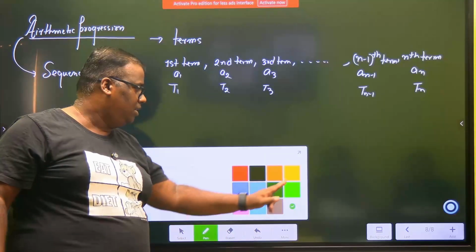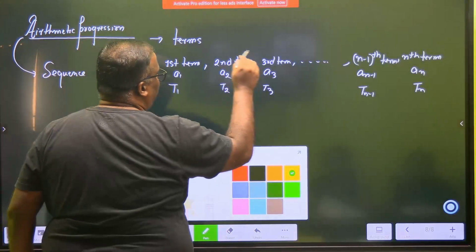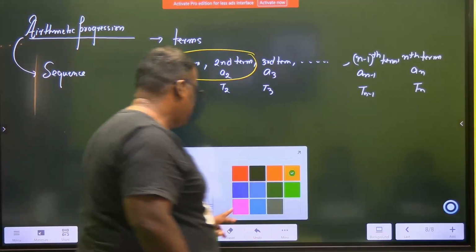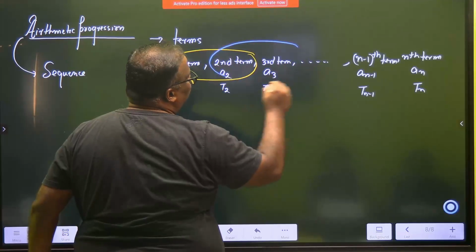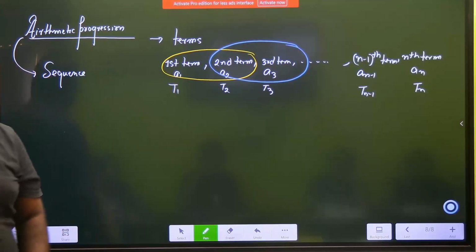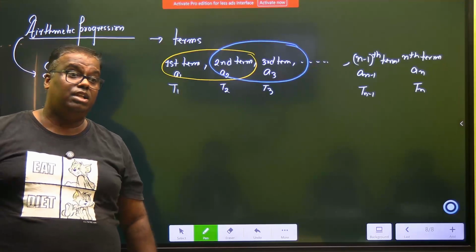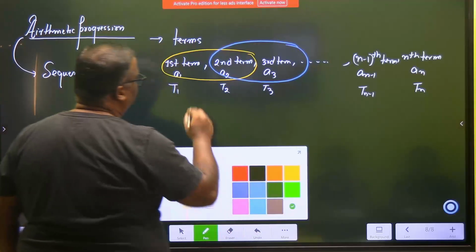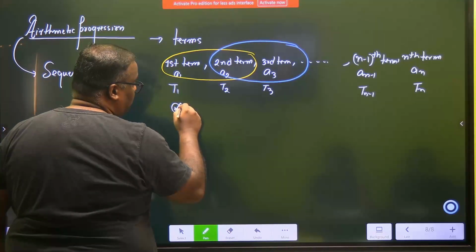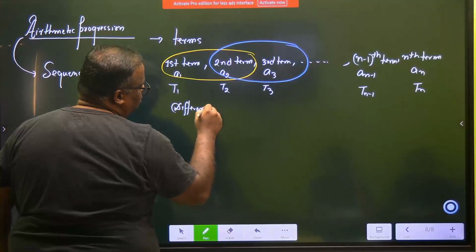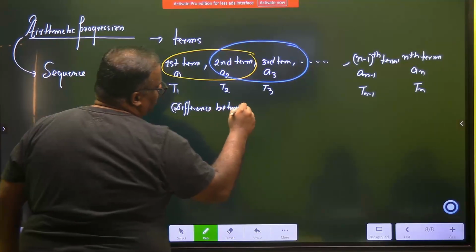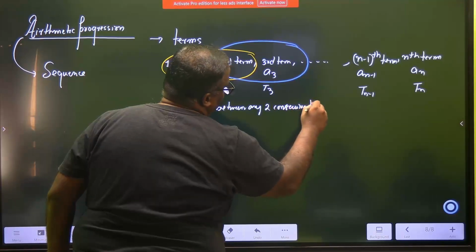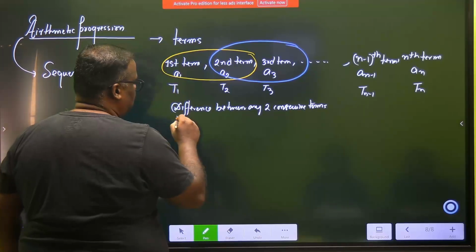The special part is, if you take any two consecutive terms, any two consecutive terms differ by a fixed value. Wait, first absorb it. You write first, that's why you don't understand. The difference between any two consecutive terms is fixed.